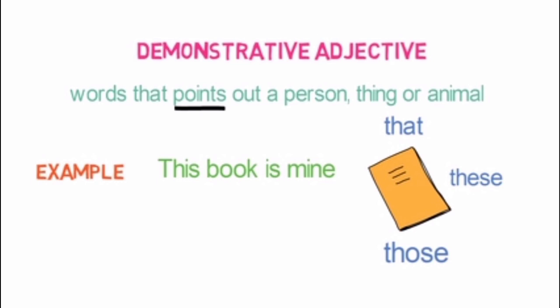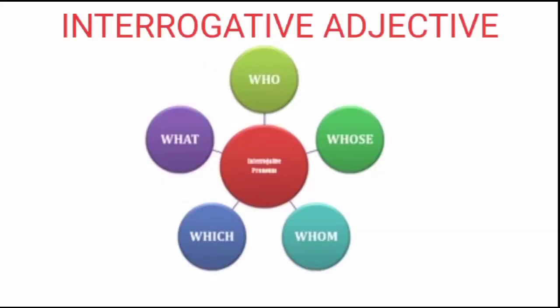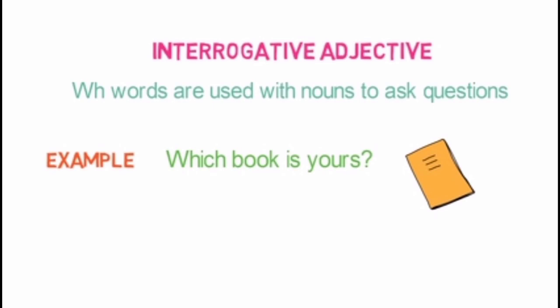So let's look into the next one, that is interrogative adjective. These are WH words used with nouns to ask questions. Now, what are WH words? It includes who, whose, whom, which and what. This adjective is very simple.